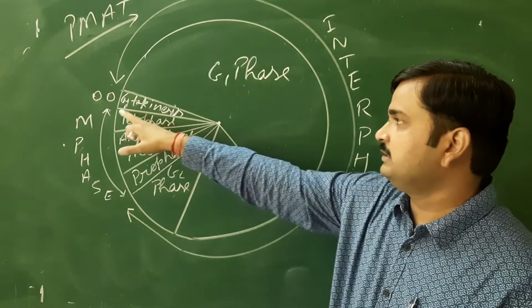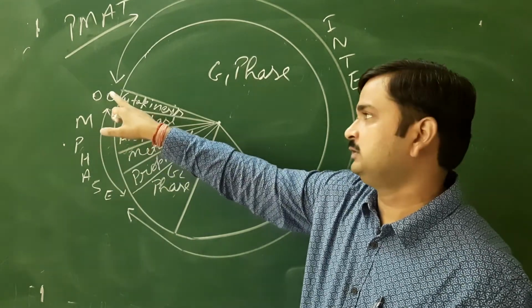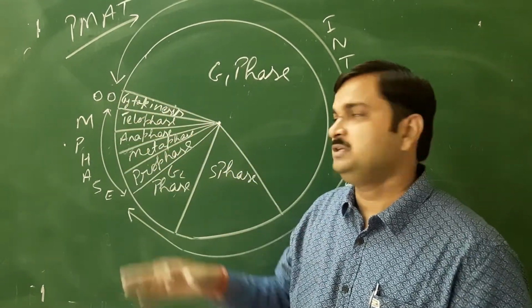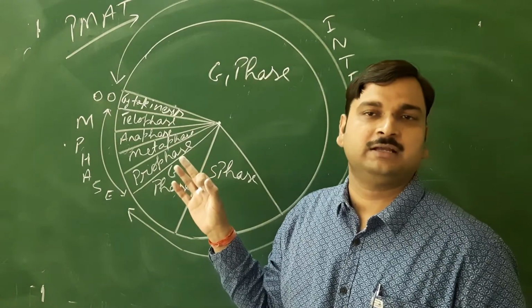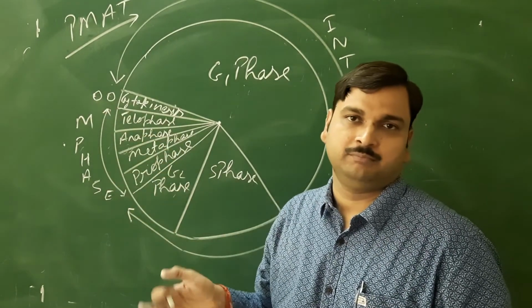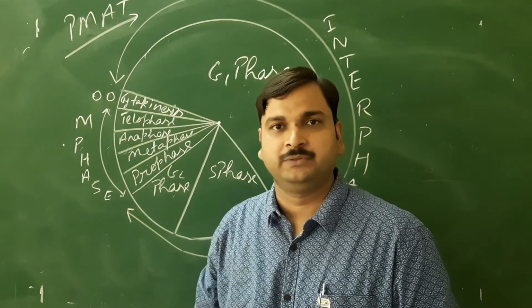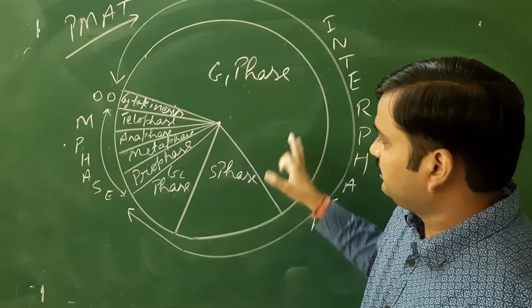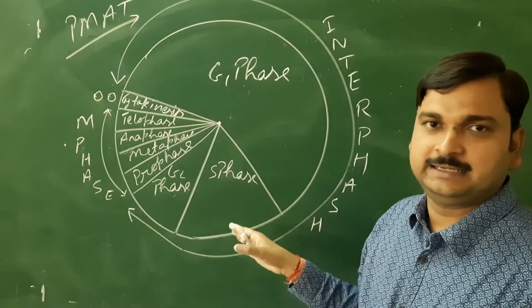So this is how from one cell two cells are formed, from two cells four cells are formed, means it will increase in an exponential way by the process of cell division. So these are the complete events of the cell cycle.